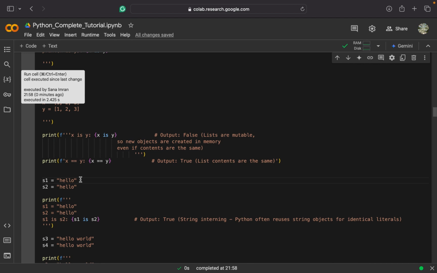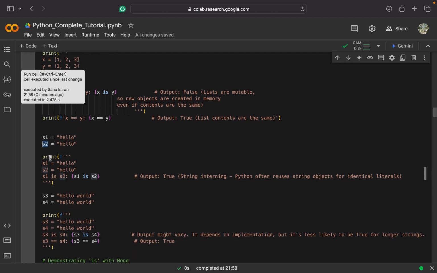It will allocate a memory cell to the variable s1 with hello, and when I create the s2 variable with the same content, it will not create a separate allocation, but as it finds the same value already present in memory, it will just point s2 to that memory cell. So if I check s1 is s2, it will output true, which is the result of string interning. Python often reuses string objects for identical literals.